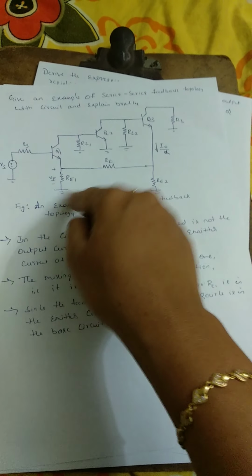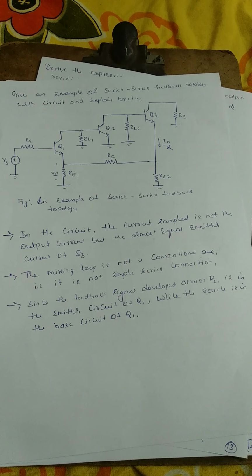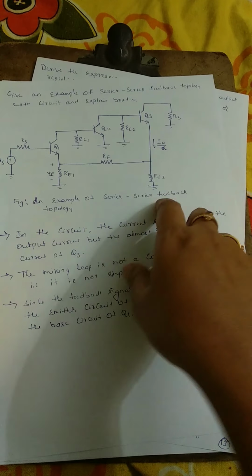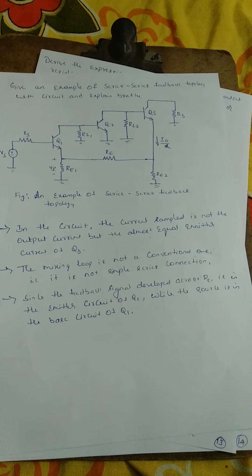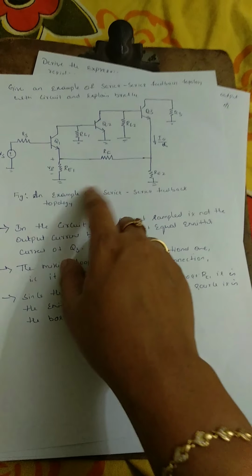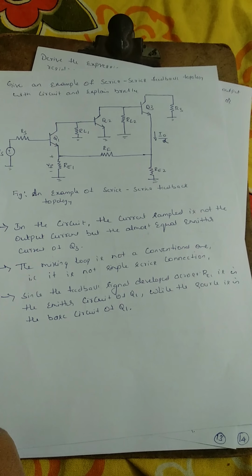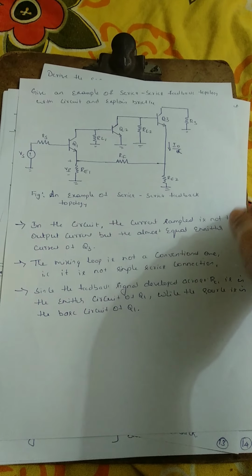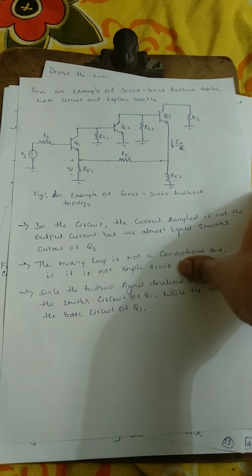Okay, so this feedback is not a simple one. This is a complicated series connection where the feedback signal is developed across RE, the emitter circuit, and given to the emitter circuit of Q1, while the source is in the base circuit of Q1. Okay, here we have given. So if they ask to give an example for series feedback topology with the circuit diagram and explain briefly, they may ask.